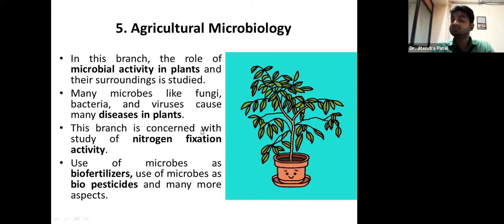This branch is also concerned with the study of nitrogen fixation activity. What were the three I told you? Nitrogen fixing bacteria, right? These three: rhizobium, azotobacter, and anabaena. All of the above is the right answer, right?